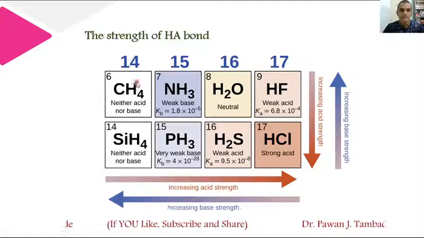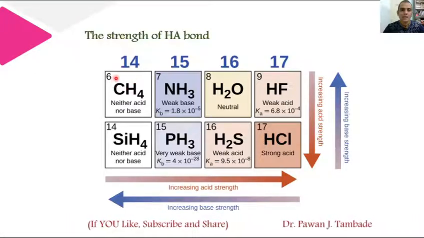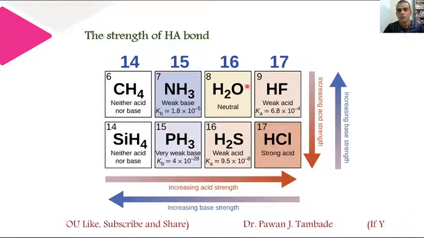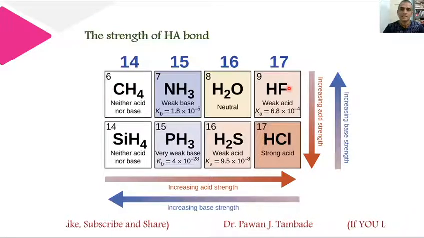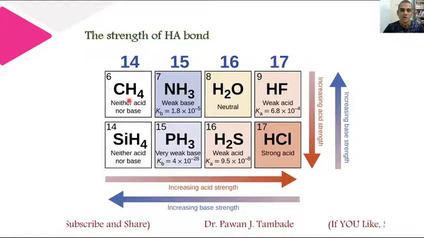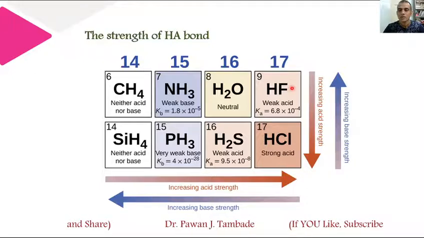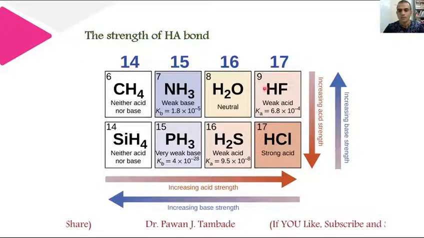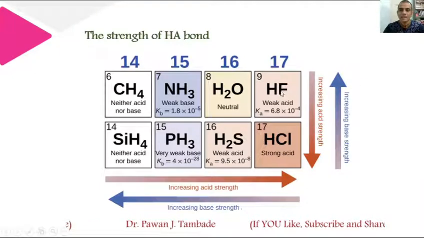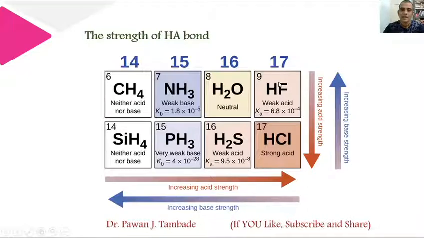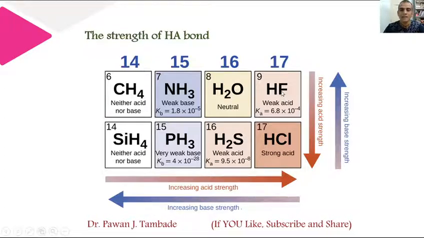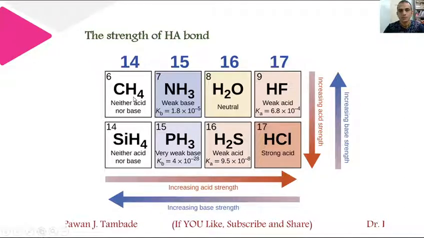In this case, the bond between carbon and hydrogen is stronger, and as we move from carbon to fluorine, the bond strength decreases. So CH4 is having stronger bond, and HF is having weaker bond among these four. So in this case, HF is comparatively acidic in nature, however acidity decreases from HF to CH4.